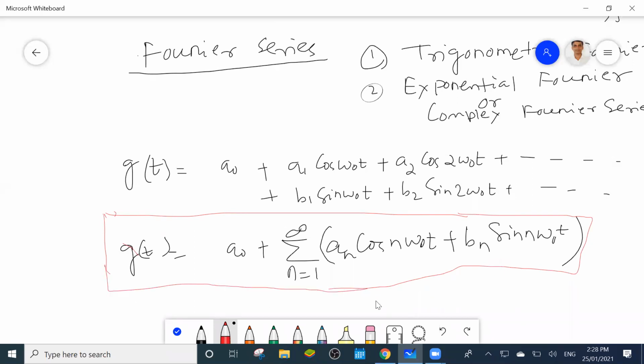Okay, so here you can write a0, an, and bn are the trigonometric Fourier series coefficients, the TFS, trigonometric Fourier series coefficients.